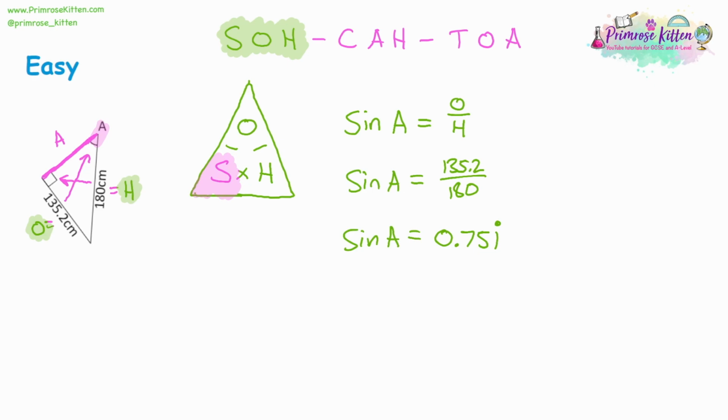So now we have to solve the equation. We have to do the inverse of sine to both sides. That gives us A is equal to the inverse sine, so press shift and then sine, type in your number, and you should get 48.69 degrees to 2 decimal places.